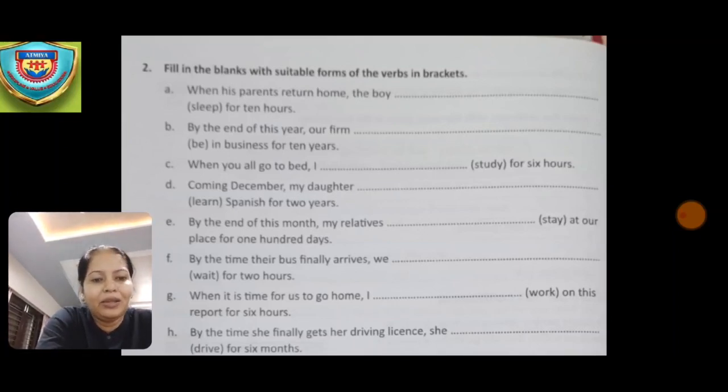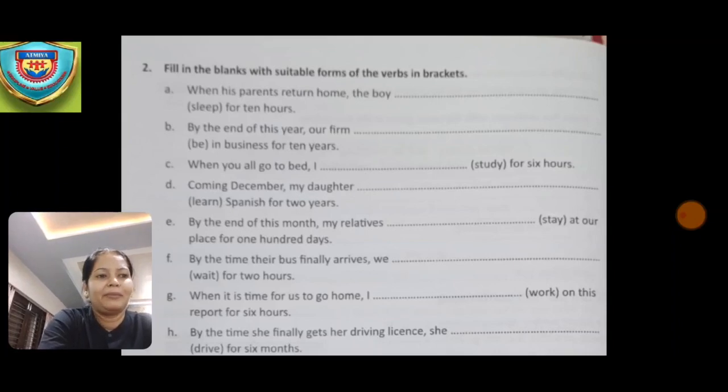Now the next one is, when you all go to bed, I dash study for 6 hours. So the answer will be, when you all go to bed, I will have been studying for 6 hours. I'll repeat the answer again. When you all go to bed, I will have been studying for 6 hours. Now the next one, coming December, my daughter dash learn Spanish for 2 years.